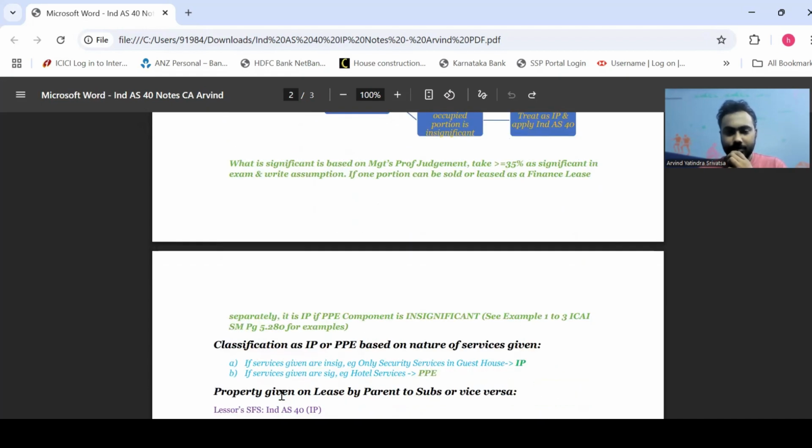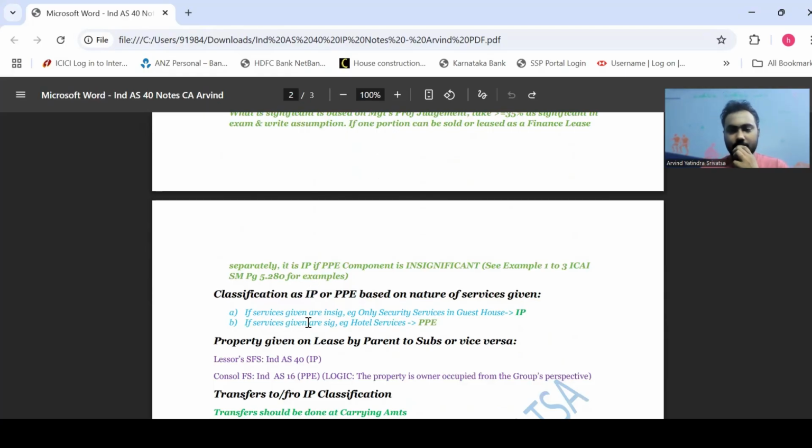Next term. Your classification as investment property or PPE based on nature of services given. If the nature of services are insignificant, let's say you have a guest house and you provide only security services in that guest house. In such a scenario, the guest house will be classified as an investment property in the books of accounts. If the services given are significant, let's say ITC has a chain of hotels. ITC in their hotels provide a variety of services. In such a scenario, ITC will classify the hotel as property, plant and equipment under Ind AS 16 in its books of accounts and not investment property. I hope you understood this.